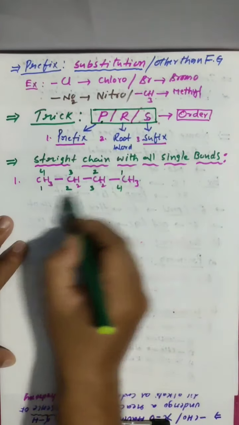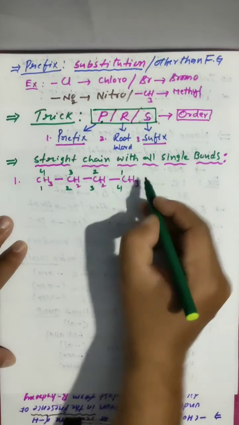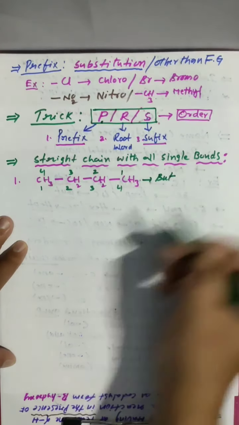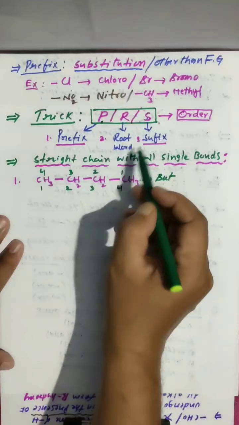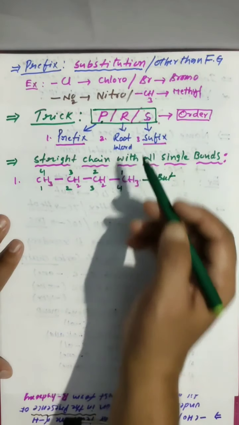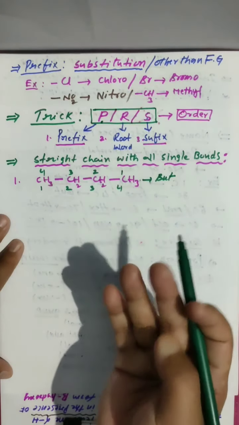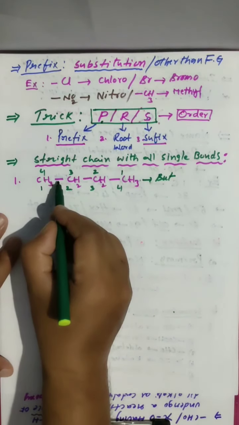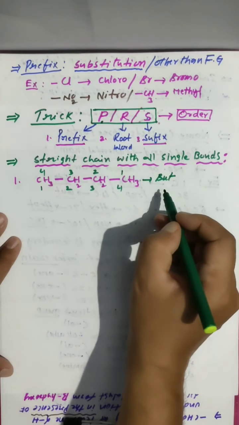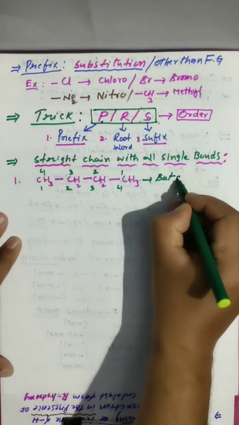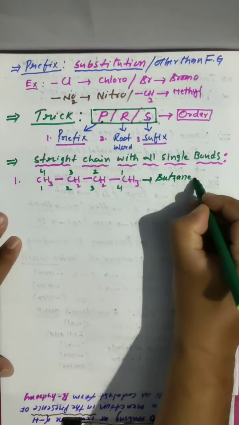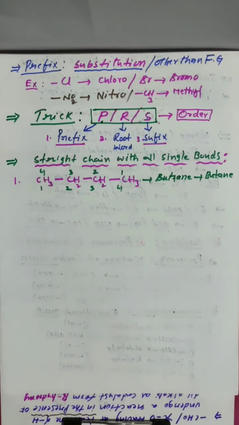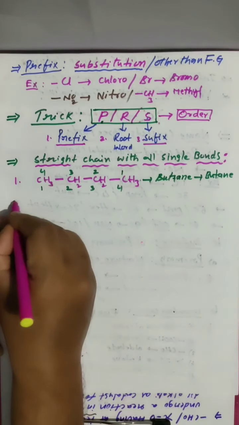Root word. What is the root word here? 1, 2, 3, 4. So 4 carbons are there. You have to say but. Clear? Next, suffix means functional group. See, double bond, triple bond, single bond, these are also functional groups only. So what bond is there here? Single bond. What do we have to say? Ane. So but plus ane, you have to say butane. But plus ane, butane.